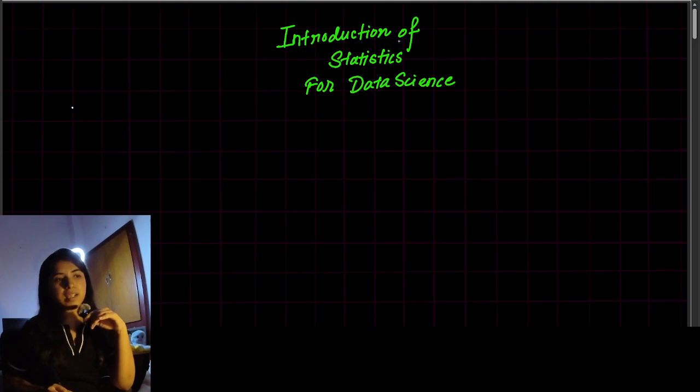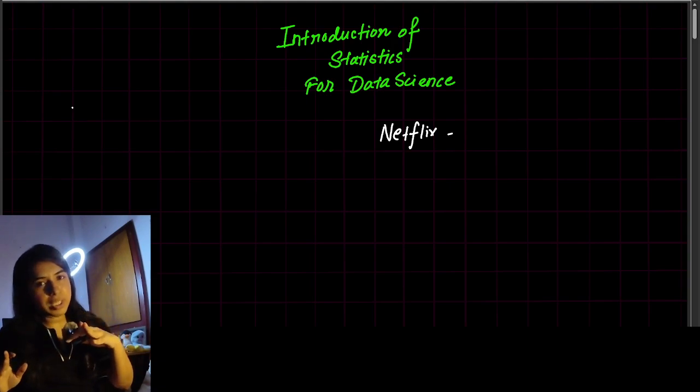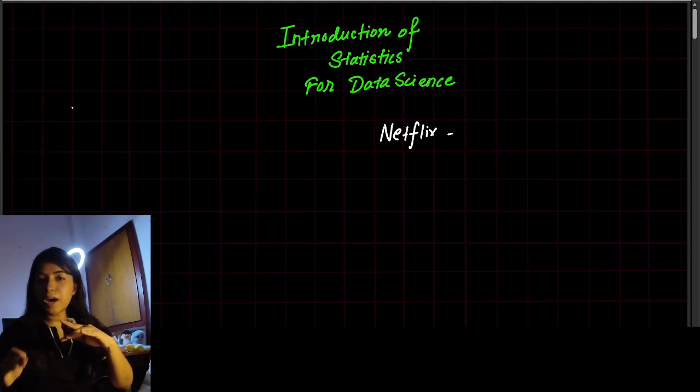I guess you are very familiar with Netflix. Have you ever thought about how Netflix recommends movies that you are actually going to like, that you are going to watch?